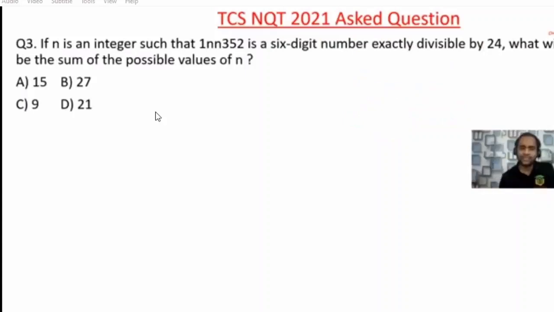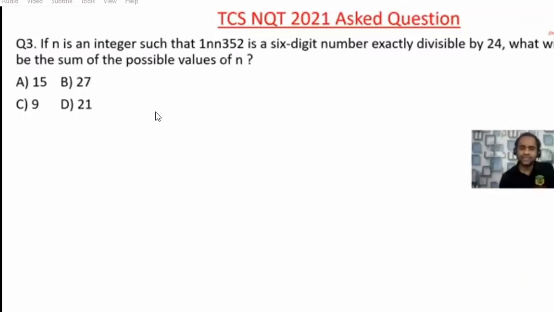Okay. Now, if n is an integer such that 1NN352 is a 6-digit number exactly divisible by 24. So 24 is 8 into 3, right? If this number is divisible by 8 and 3, then it will also be divisible by 24. Now you need to know the divisibility rules of 8 and 3. So again, your basics. Everywhere you will get stuck with your basics, nothing else. There is no formula for this. It should be divisible by 8 and it should be divisible by 3.